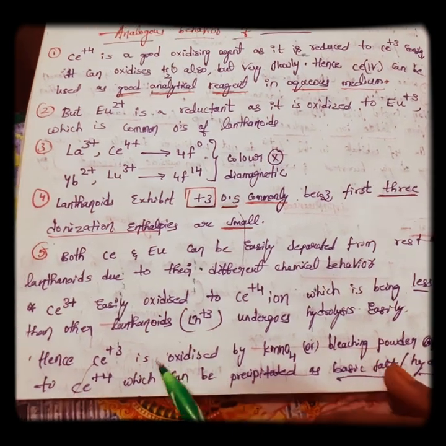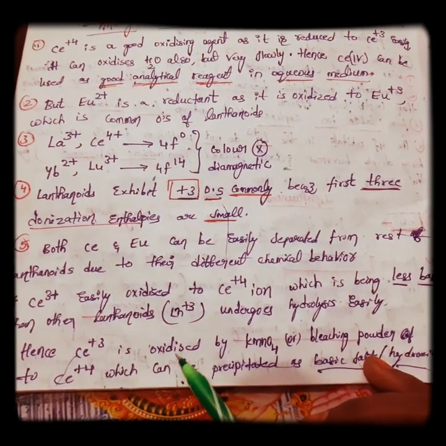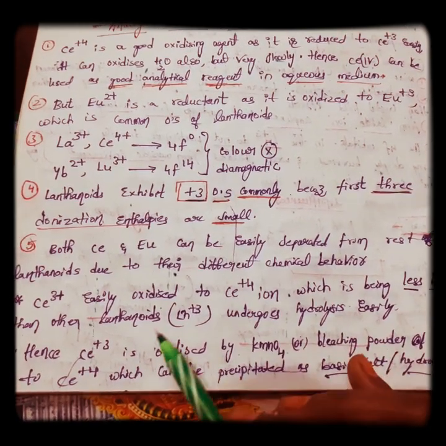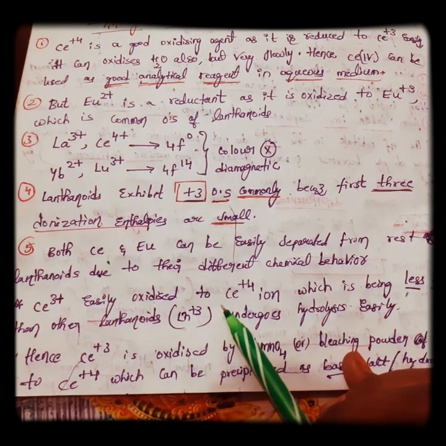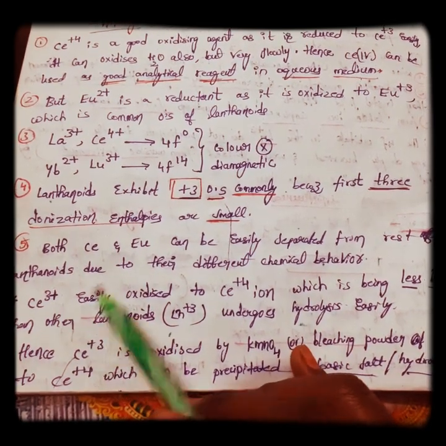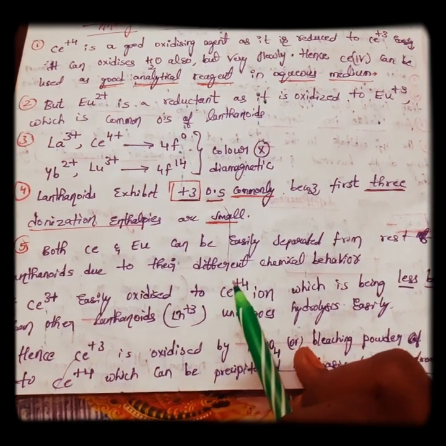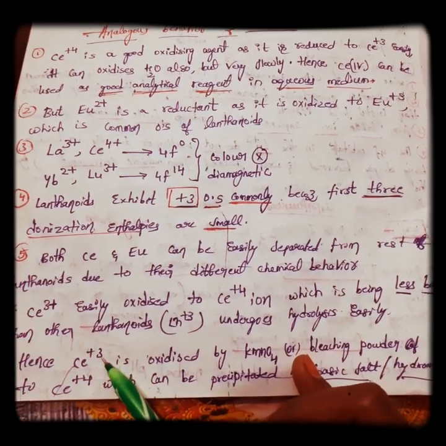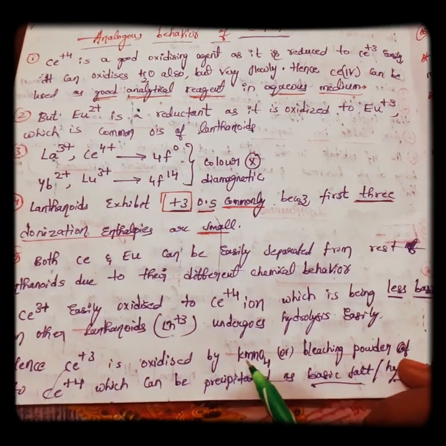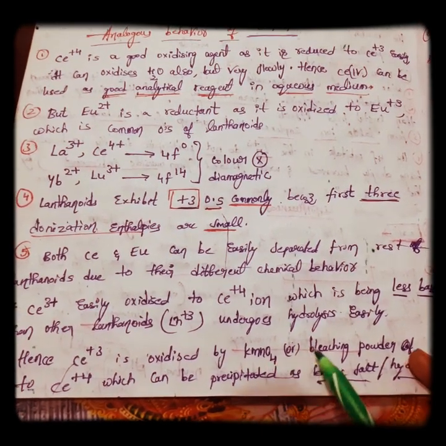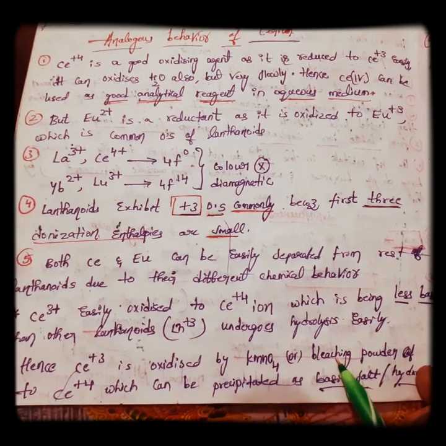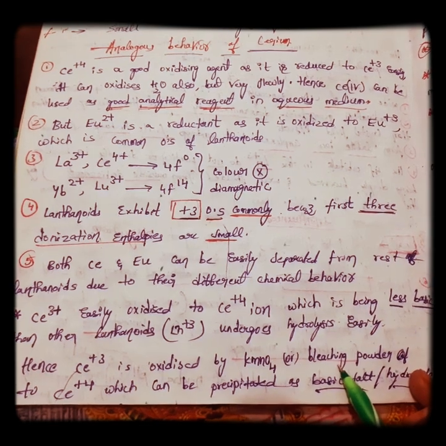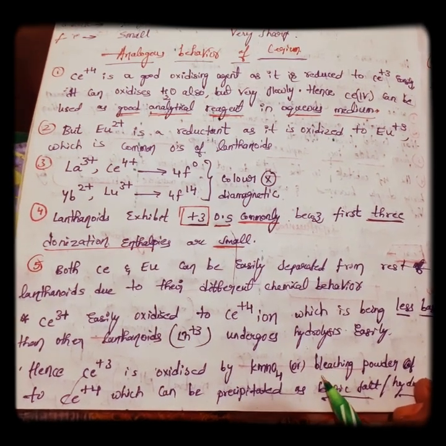Next, cerium +3 is oxidized by KMnO4, that is potassium permanganate, or bleaching powder. Can you try to tell the chemical formula of bleaching powder, friends? If you know, try to comment in the comment box.